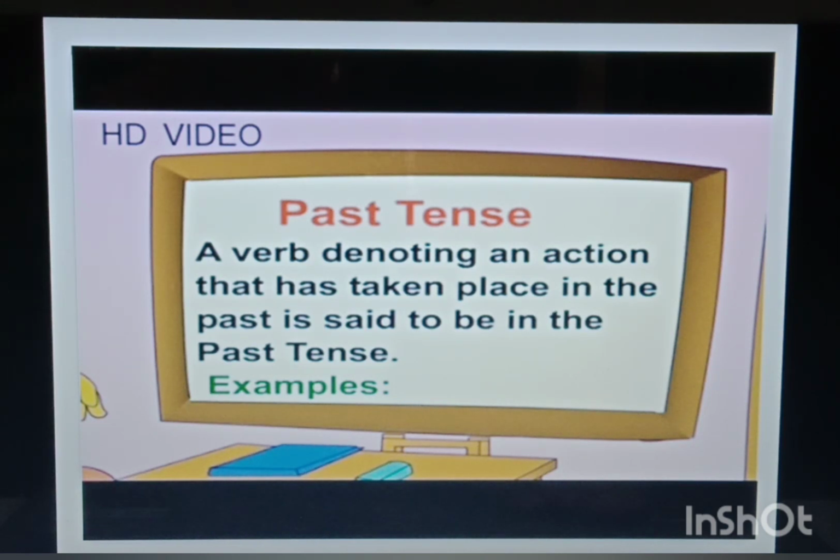In simple words, an action that is completed in the past, an action that has already been performed, is called past tense. Okay, so any action or activity that you have completed previously is known as past tense. Any action that has been completed or any activity that has been completed is past tense.